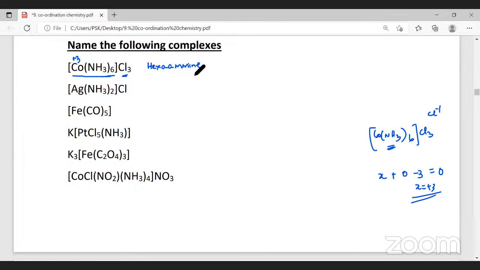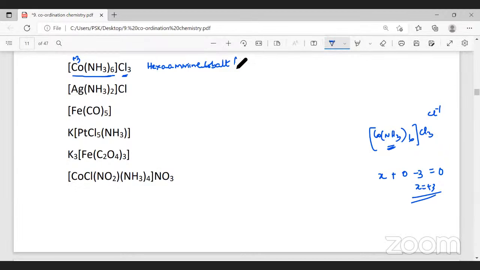Amine, hexaamine. Cobalt. It's all one name, no space. Cobalt is the central metal. It's a cation, so the name of the metal is written as cobalt itself. And what is the oxidation number of cobalt? It is 3.